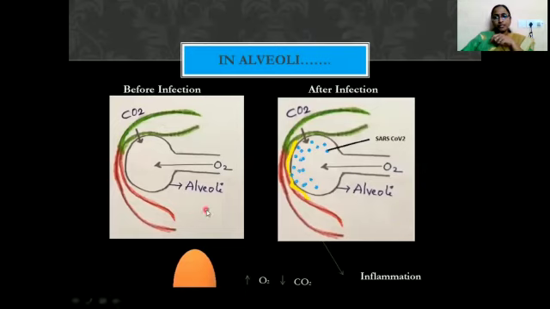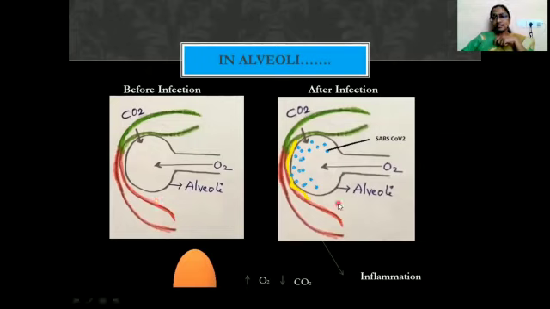Now moving on to the alveoli. In a healthy alveoli, before any infection, what exactly happens at the site of the alveoli? There is an exchange of gases. Oxygen is coming in and CO2 is going out, so that the deoxygenated blood coming towards the vicinity of the alveoli takes up the oxygen, gets converted into oxygenated blood, and reaches the circulation. This is the general process that happens.